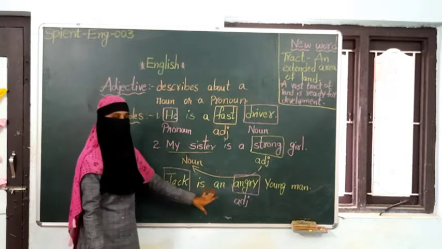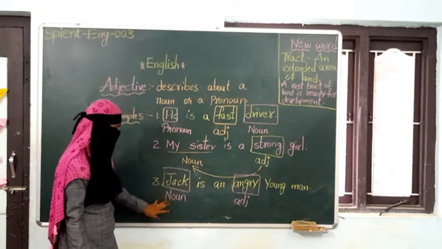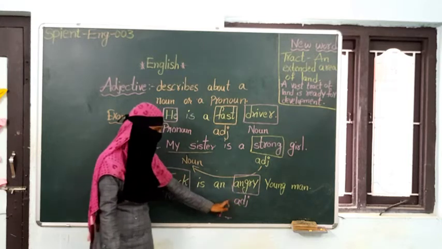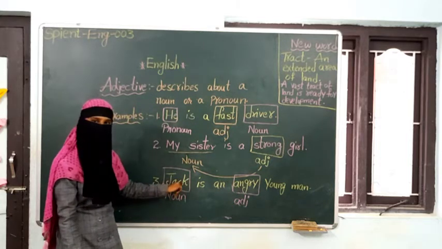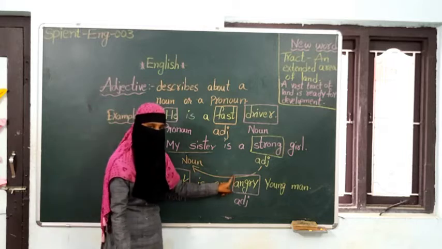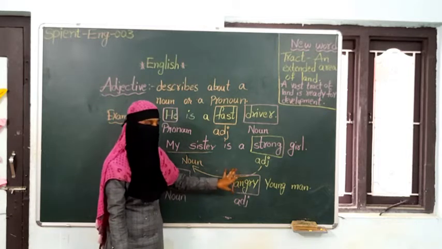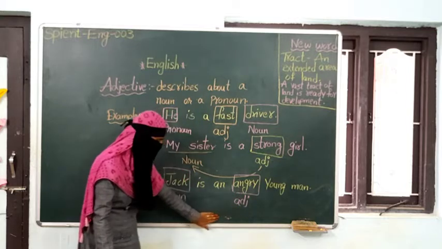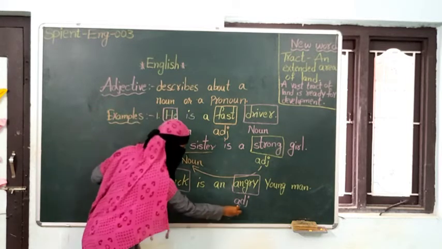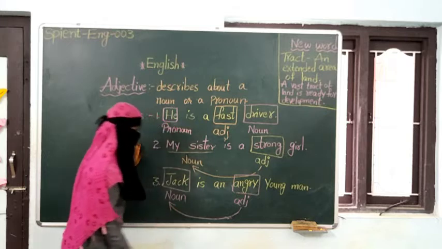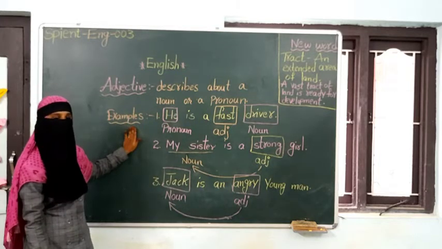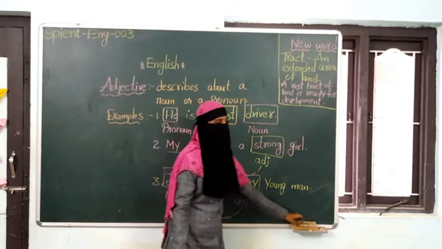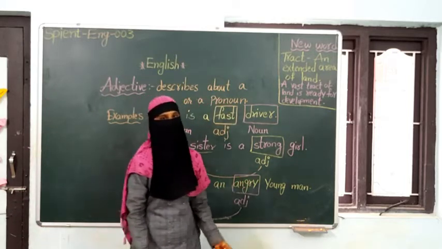We will see the next example. Suppose Jack is an angry young man. Here Jack is a noun. Angry is the adjective. Why is angry an adjective? Because what type of Jack is here? He is angry. So he is an angry young man. The adjective is describing a noun. Is it clear children? This is about adjective. Next we will see the next part of speech, verb.